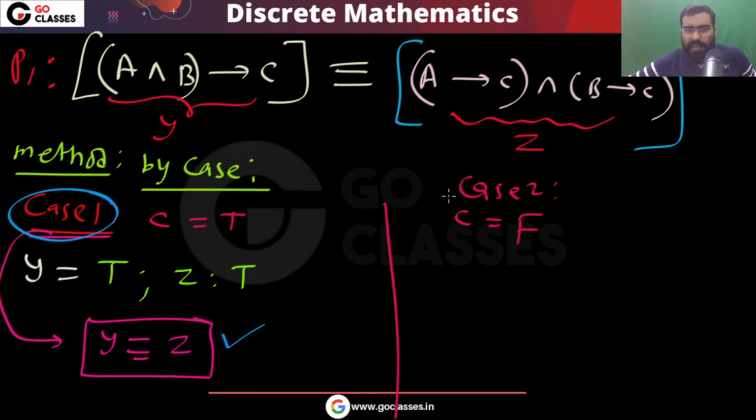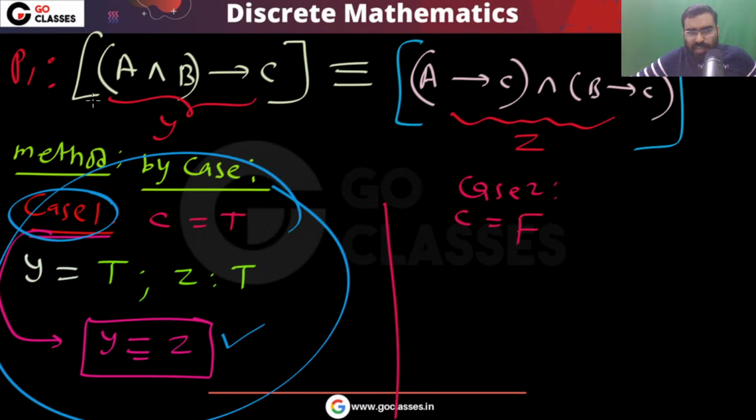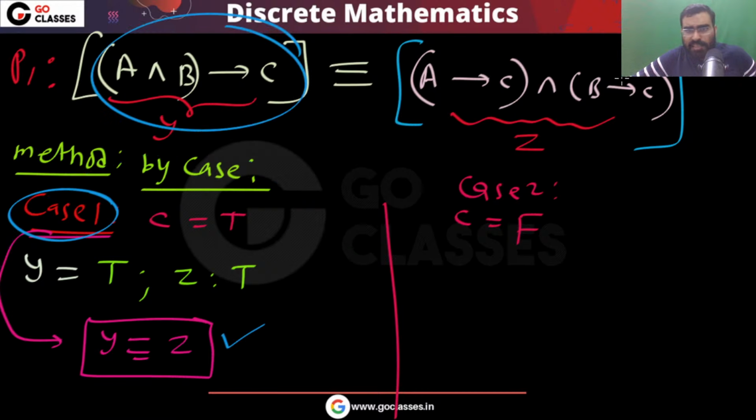Now, if they are equivalent in one case, can I say they are always equivalent? Tell me. No. You have to check for all the cases. If they are equivalent, they must be equivalent in every case.